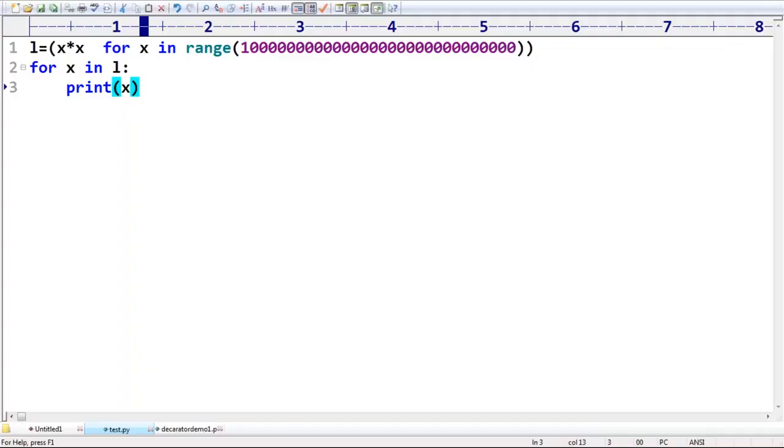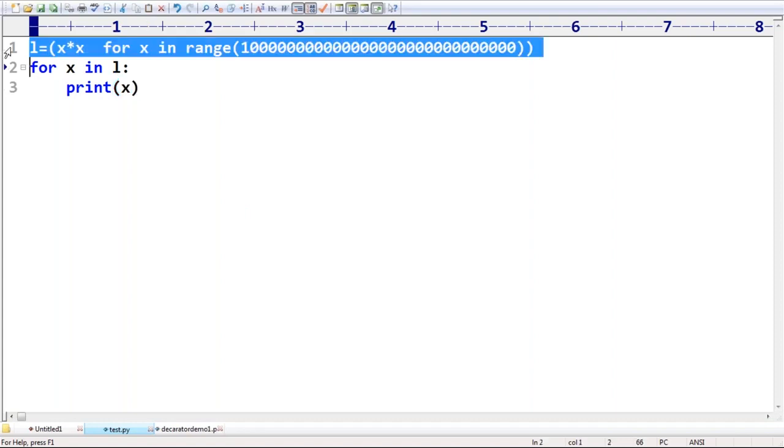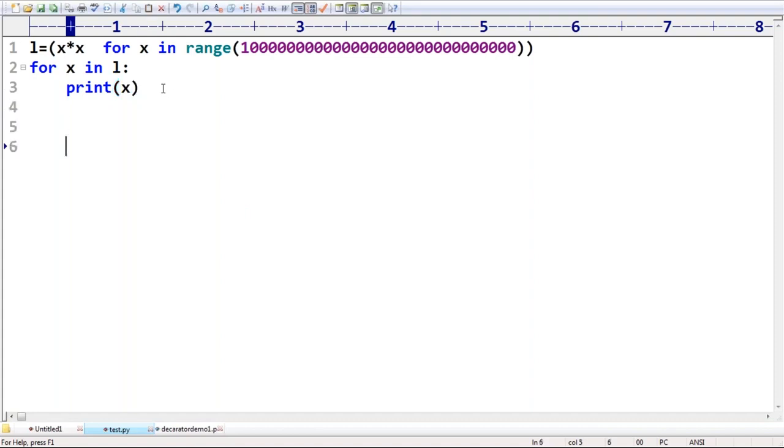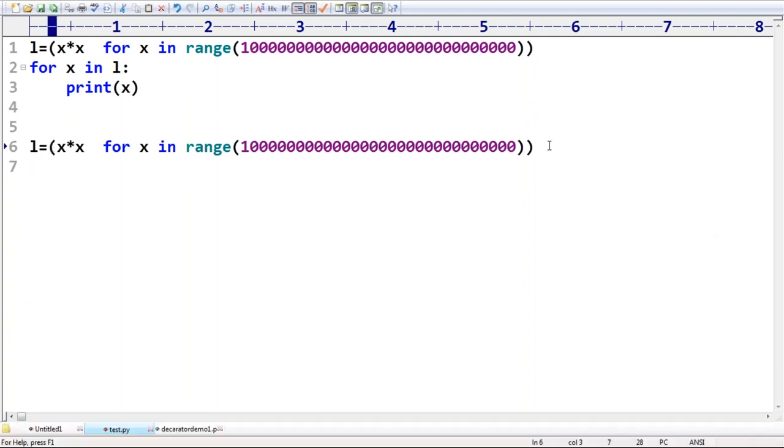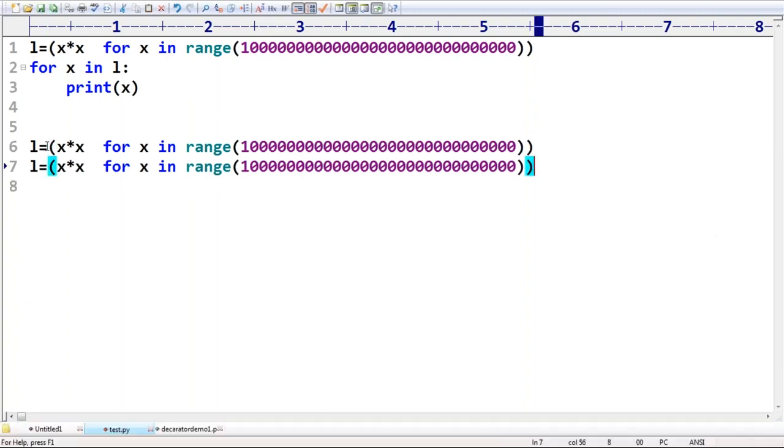Now, take very special care. In this case, what is happening? If I take square brackets, what happens? If I take just a parenthesis, what will happen? What is the difference?